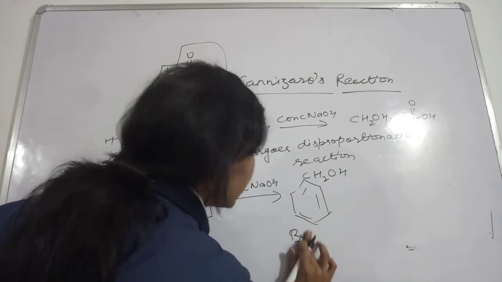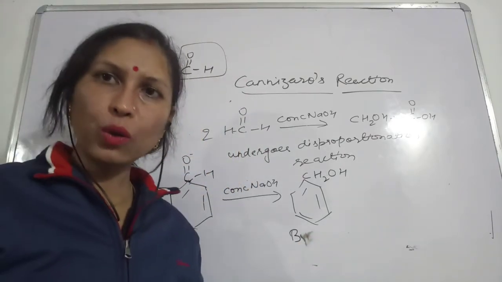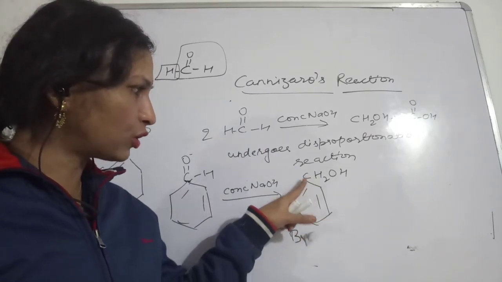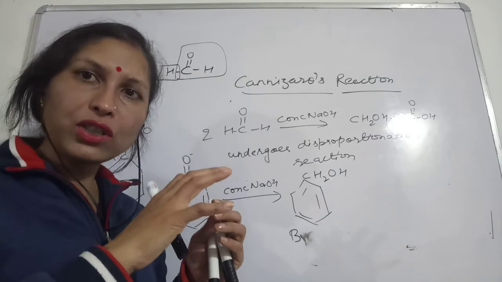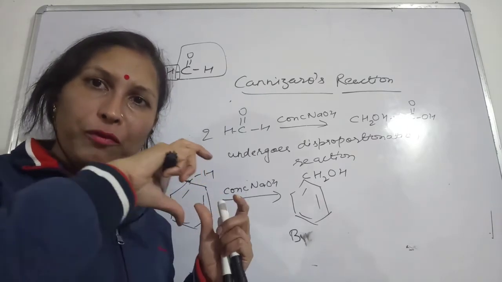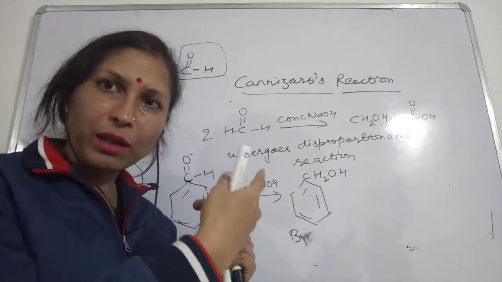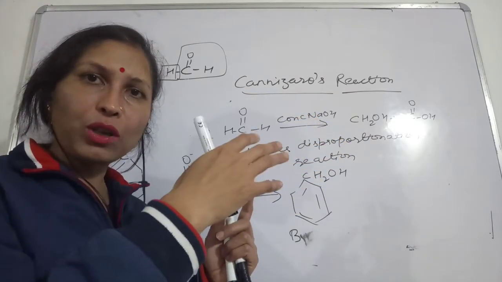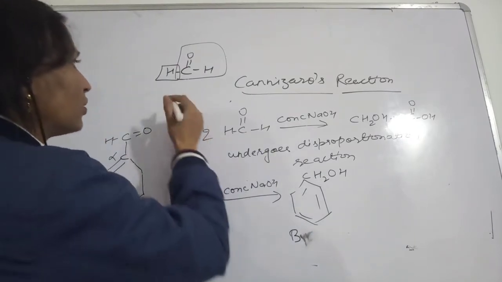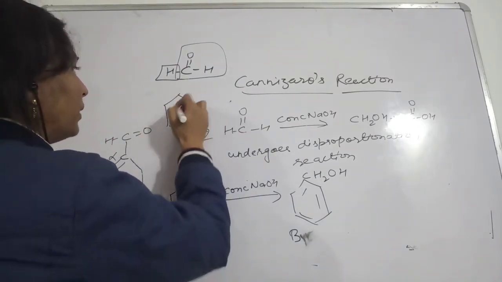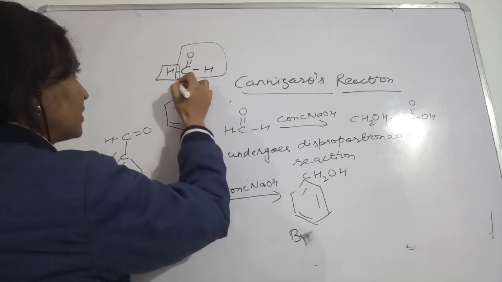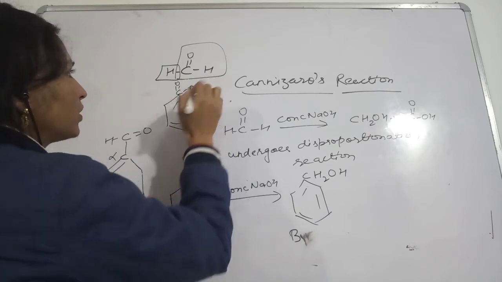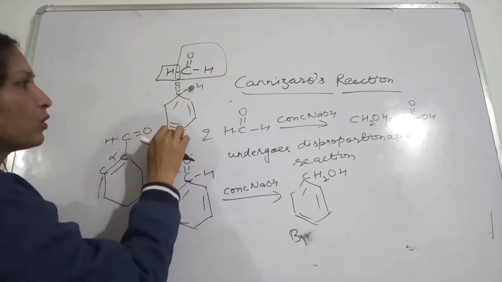Phenol means the OH group is directly attached to the benzene ring. The word benz is given to the compound when the phenyl group is attached to one more carbon. We say benzaldehyde, benzoic acid, because the benzene ring is associated with one more carbon. If the functional group is CHO, it is called benzaldehyde, and if it has COOH, it is called benzoic acid.